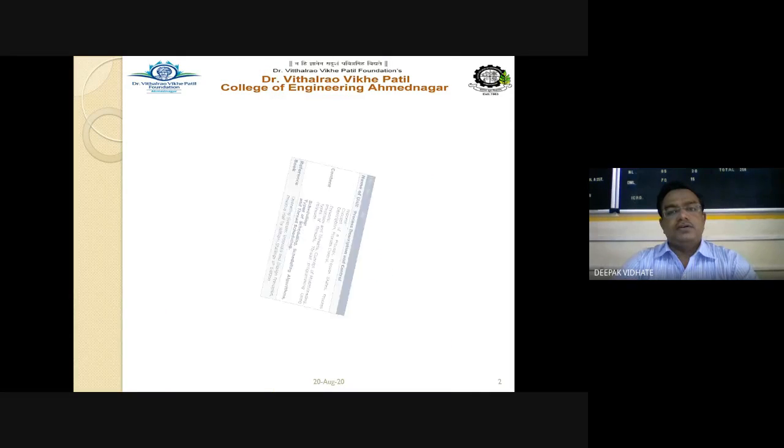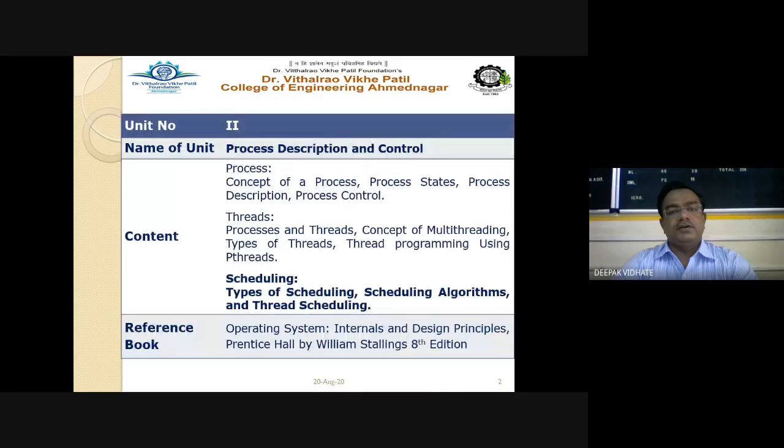Today we are going to discuss a topic from the second unit, process description and control. First, we have discussed the process control block and the different types of schedulers, long term as well as short term schedulers, right? And we have also discussed the process, thread, multi-threading model, and the difference between the thread and the process, that we have already discussed.